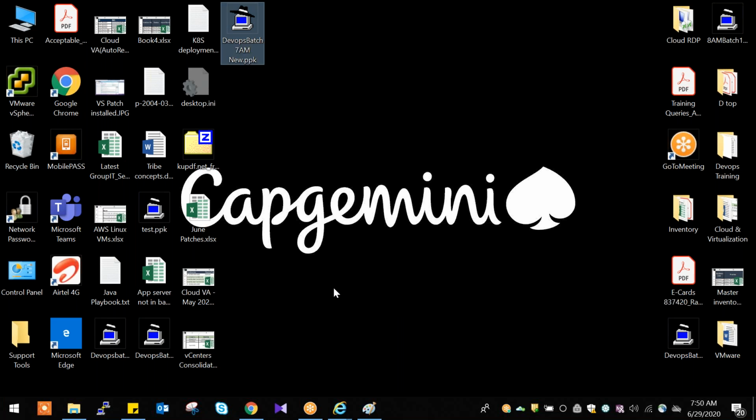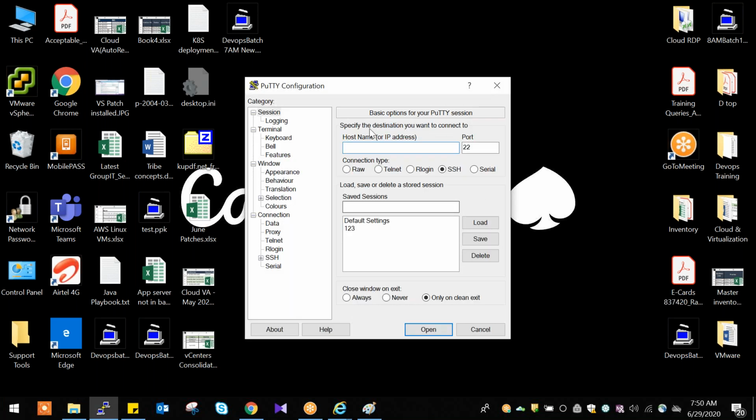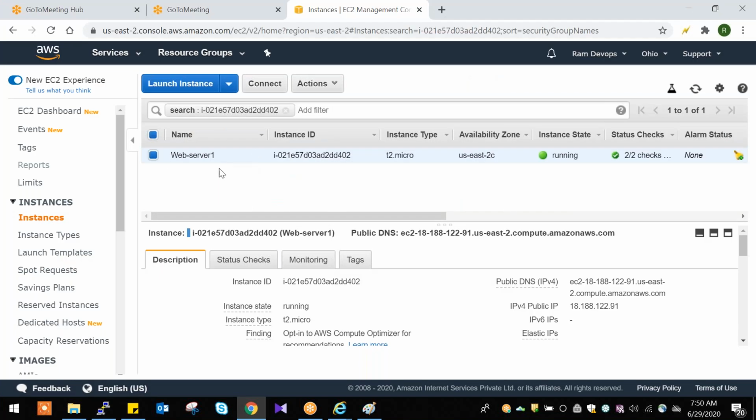How to connect to the server? Let's try to understand. Open Putty here, and we require the server IP. Open this console and select this server. This is the public IP. Just copy this IP and go to Putty.